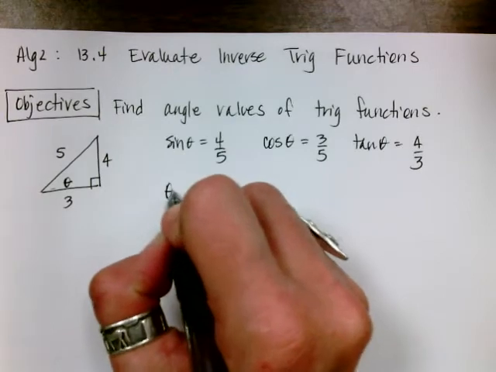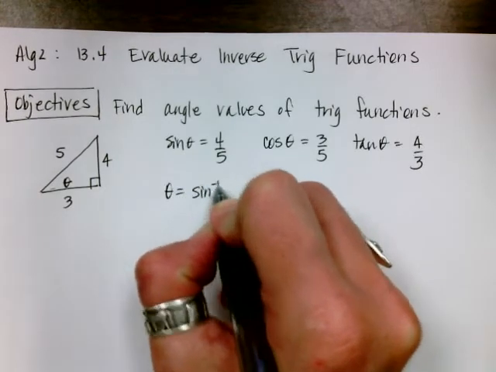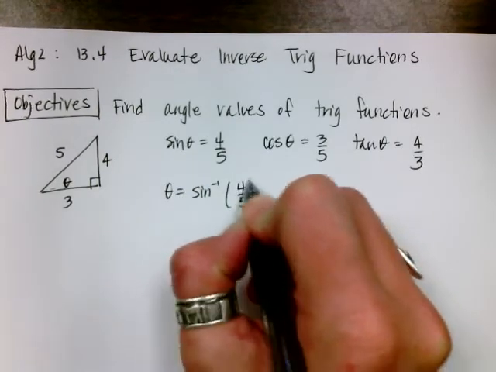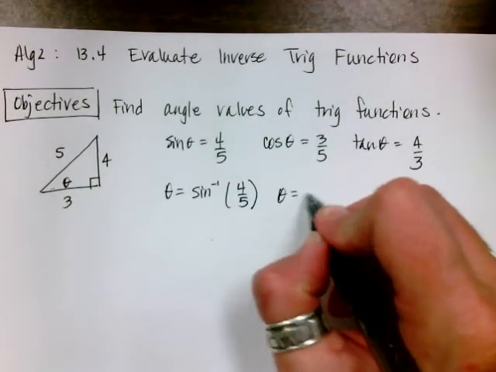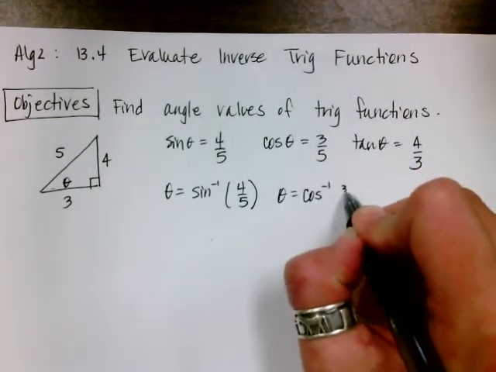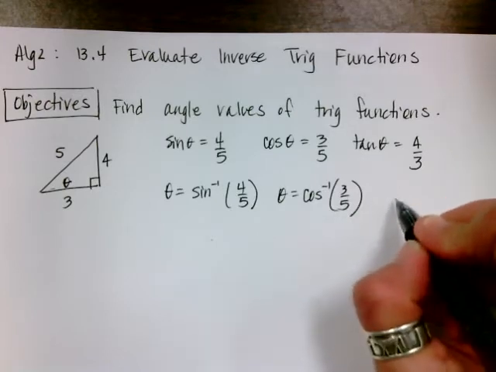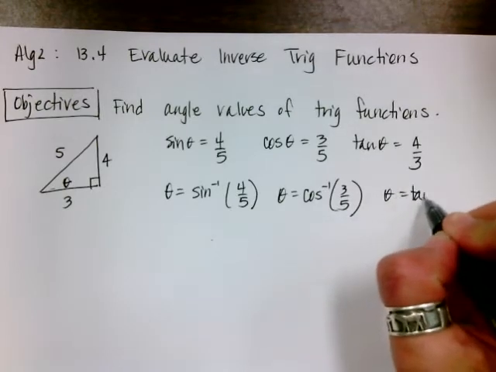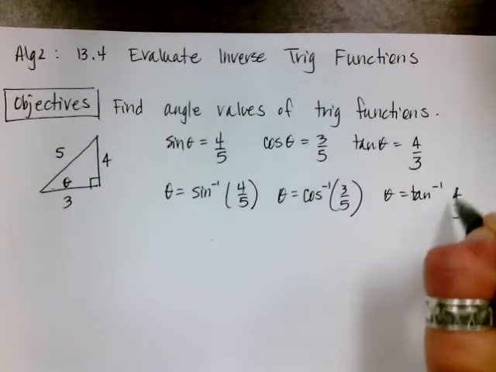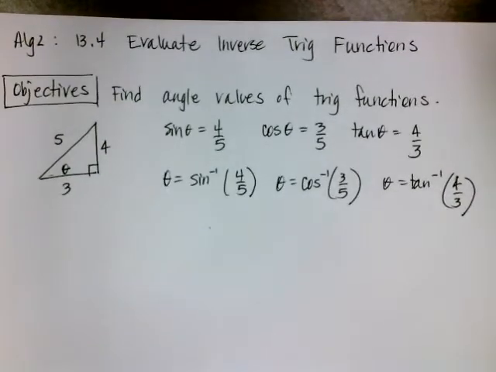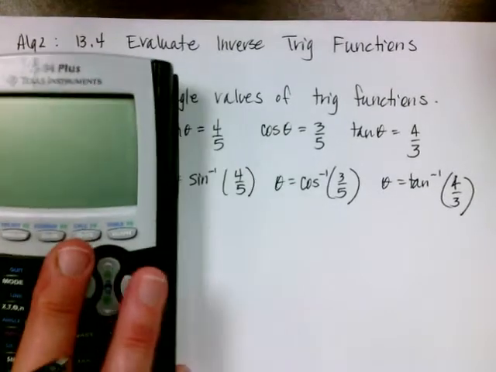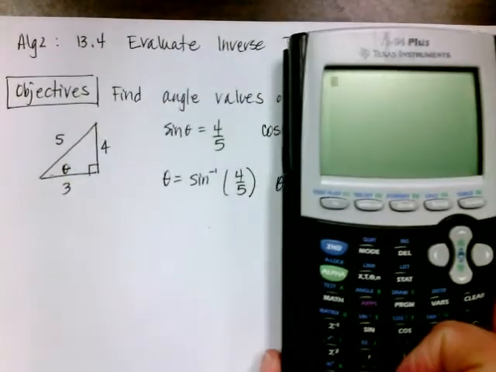So I could say theta is equal to the inverse sine of 4 over 5, or theta is equal to the inverse cosine of 3 over 5, or theta is equal to the inverse tangent of 4 over 3. All right, so those would be my three possibilities. Okay, so let me show you on your grapher. We're going to do these in degrees, so I'll scoot it over here.